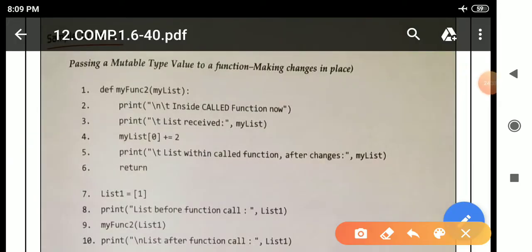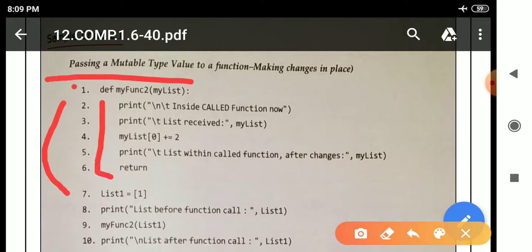Execution of the program starts from line number 1. Python will first execute this function header to identify whether it is a proper function or not. After that it will move to line number 7, because the rest is the function body, and Python will skip it, meaning ignore it. The function body will execute only when there is a function call. So after line 1 it moves to line 7, where list1 equals [1]. After line 7 it moves to line number 8.